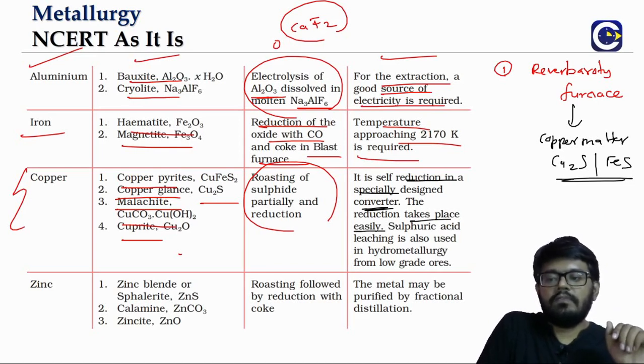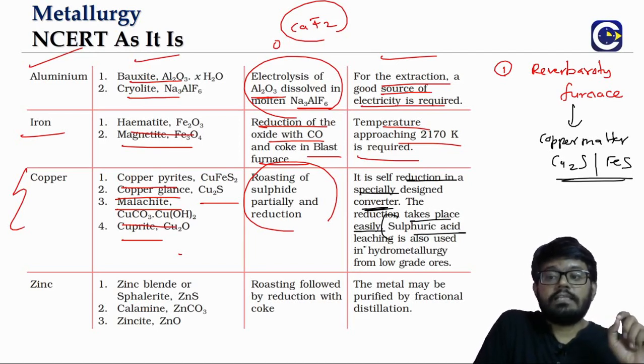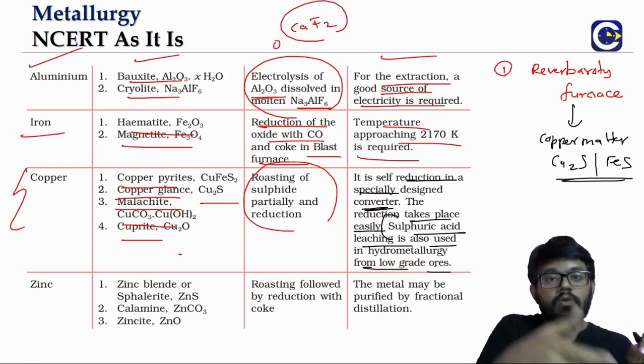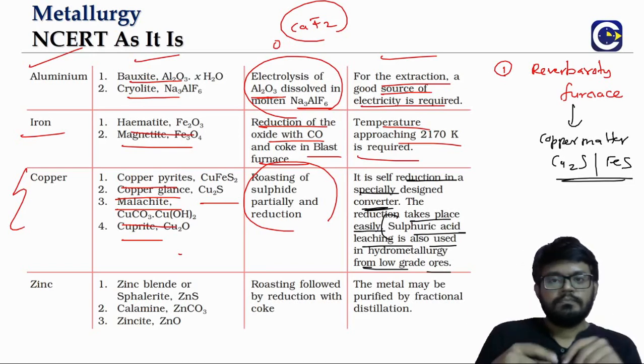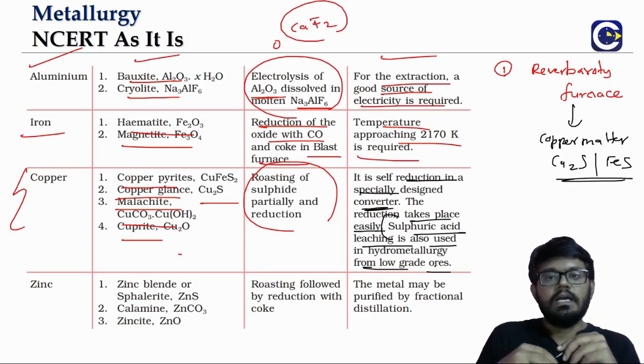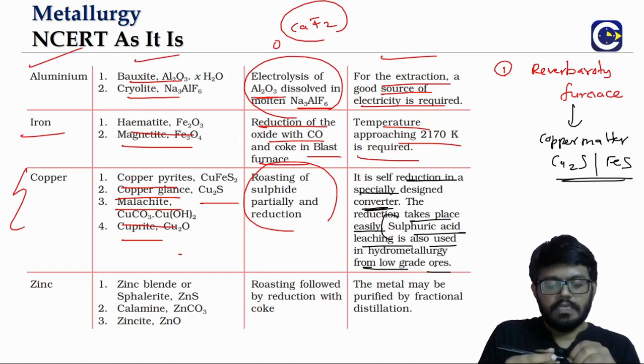And also we have hydrometallurgy. What is it? Sulfuric acid leaching is used, where we will be able to obtain copper from the low grade ores of copper. So hydrometallurgy is what we can use for obtaining copper, right?